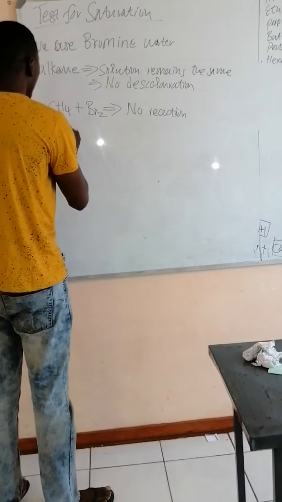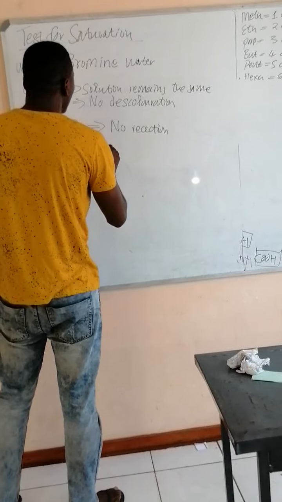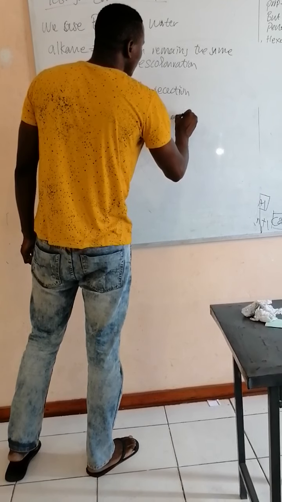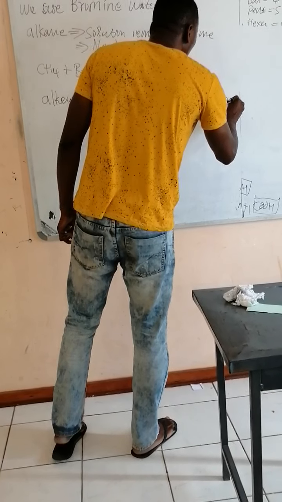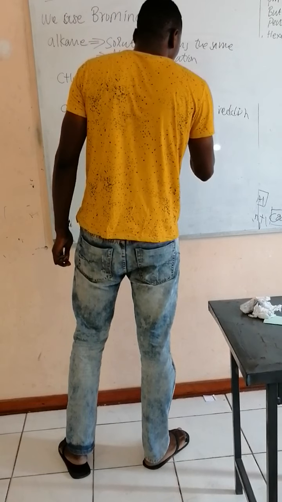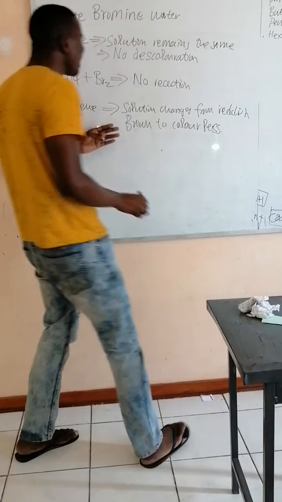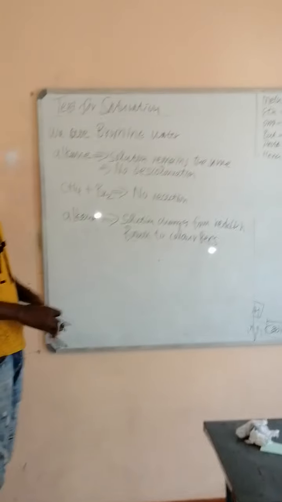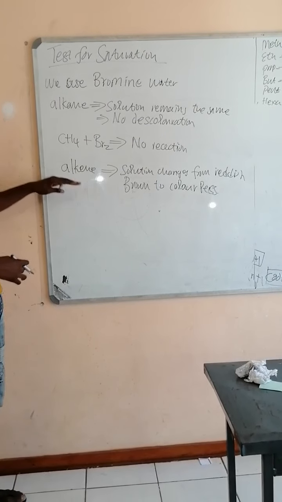Now let's take for example when you have an alkene. What happens? The solution changes from reddish brown to colorless. You should be asking yourself, why does the solution change? The reason is that alkenes are called unsaturated hydrocarbons. They have a double bond.